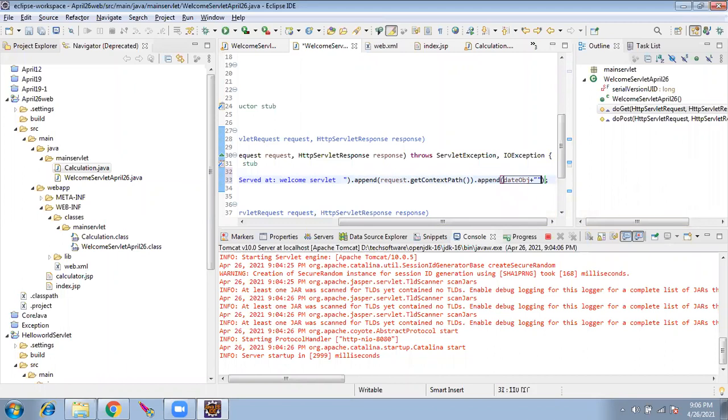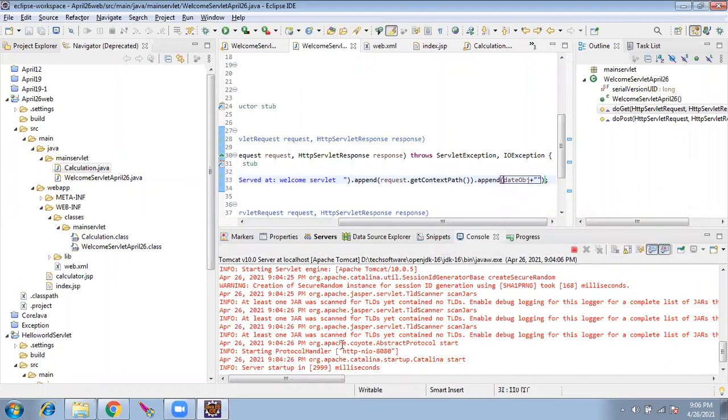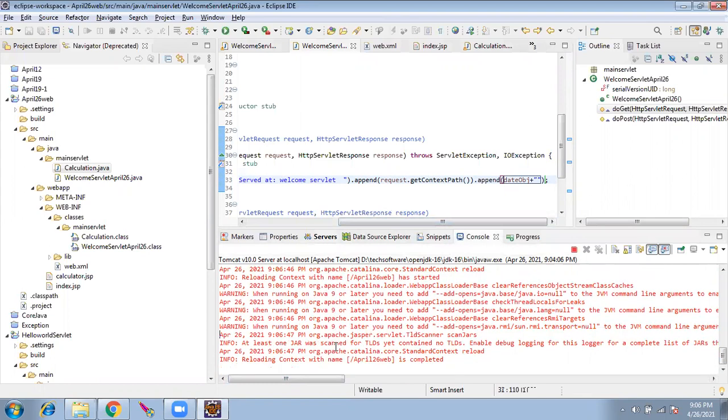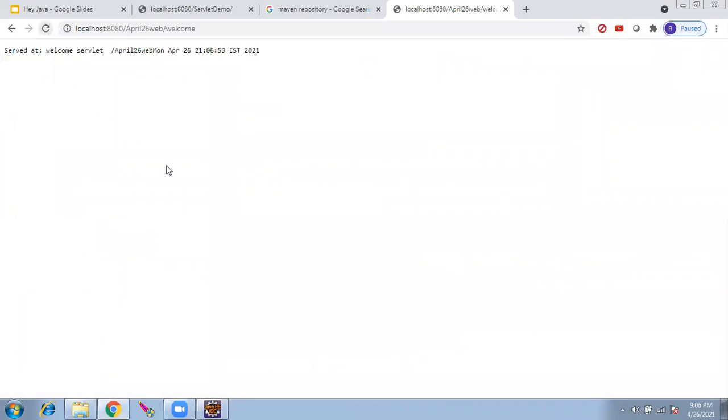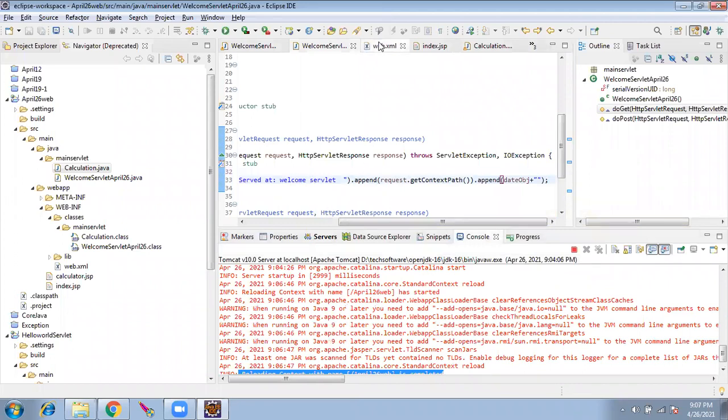Let's convert it. Let's see what happens. As soon as I saved, the server restarted. If you noticed, it is reloading the context. Now here it is 9:06 p.m. IST. So the welcome servlet output went out.